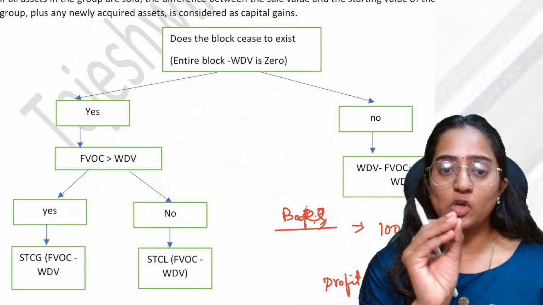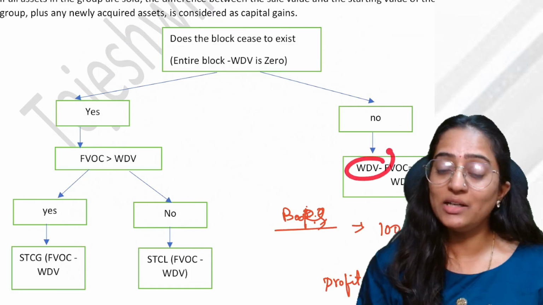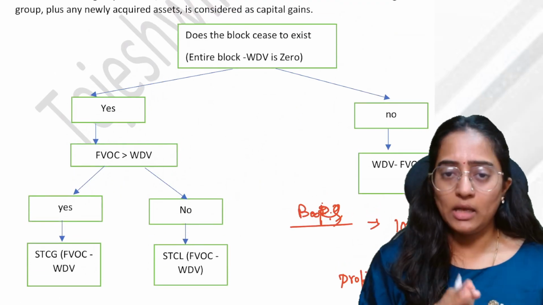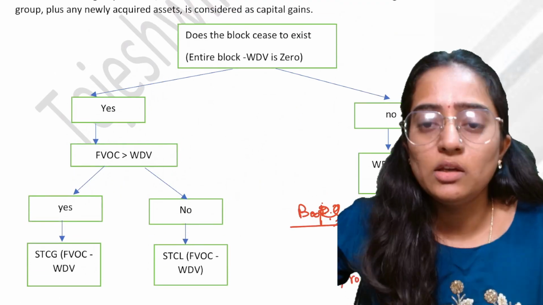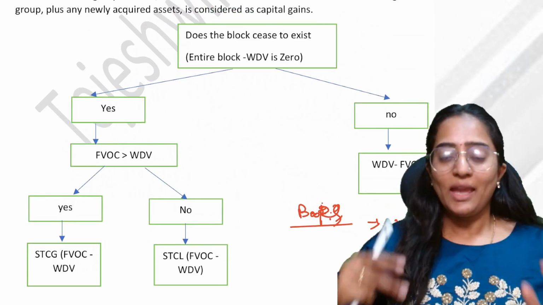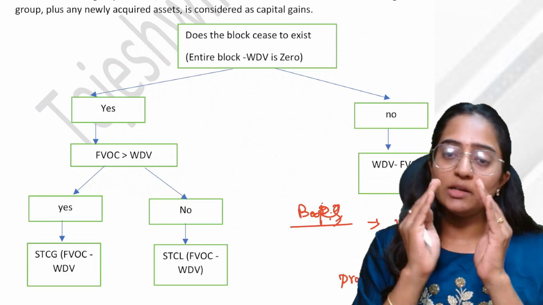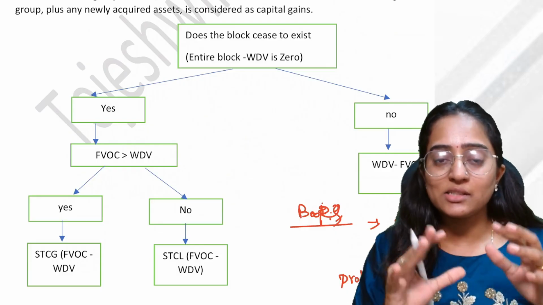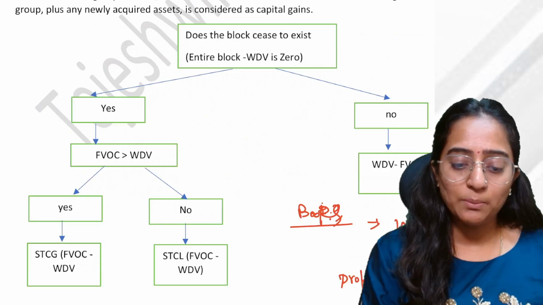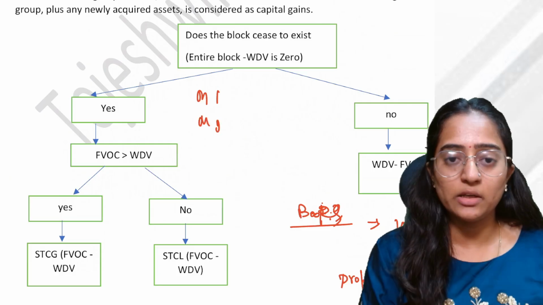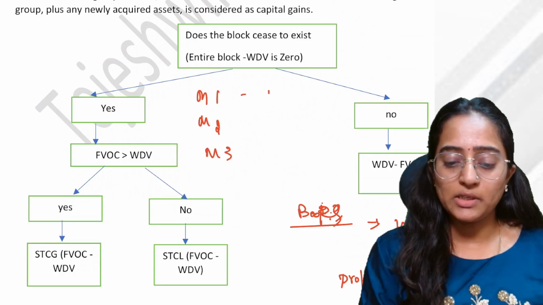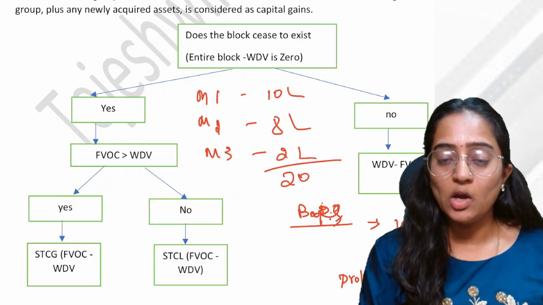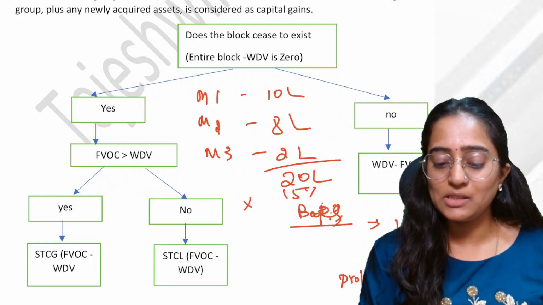You will recognize short-term capital gain or loss depending upon the WDV. I'll tell you how. All of us know that when it comes to the depreciation concept, every asset gets classified under a block. It doesn't have an individual recognition criteria. Everything just gets put under the block. If you have machinery 1 at 10 lakh, machinery 2 at 8 lakh, and machinery 3 at 2 lakh, the total is 20 lakh. On this, you are going to charge 15% depreciation.